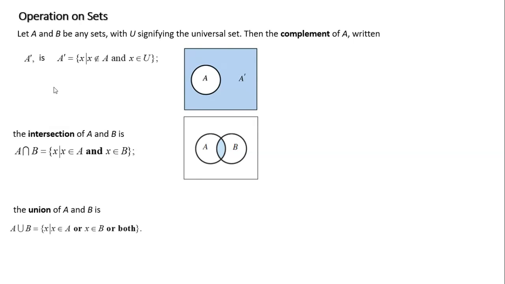In set builder notation, the union of A and B is X such that X is an element in A or X is an element in B, or in both. Visually, it's everything in A and everything in B, but again, we do not write the duplicates. It's all the highlighted section.